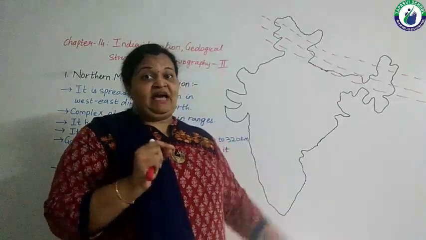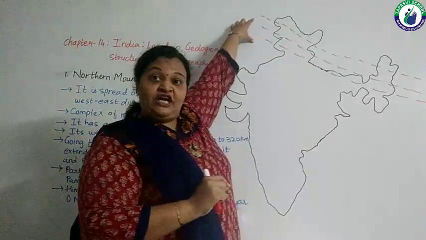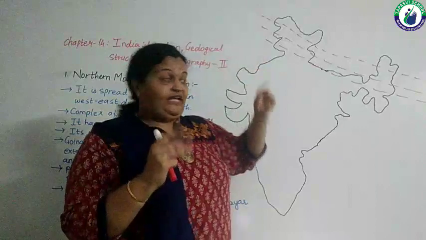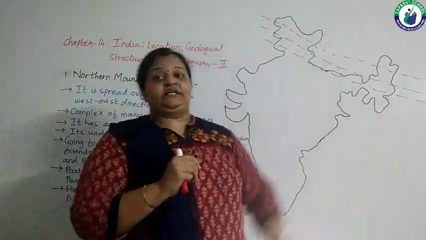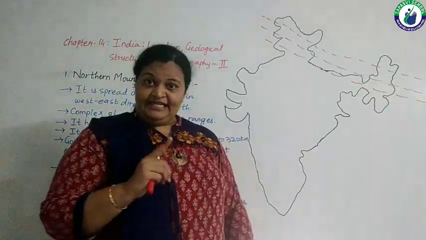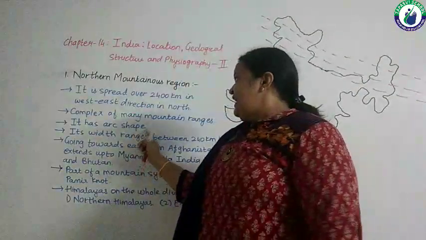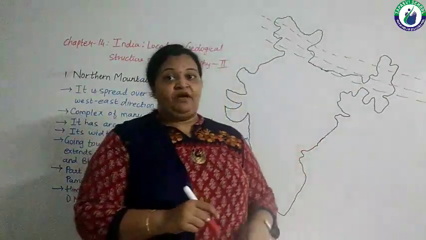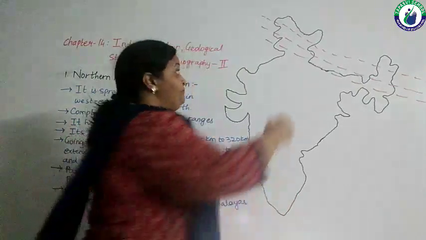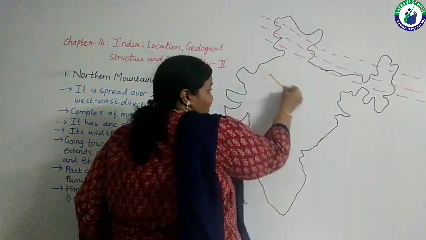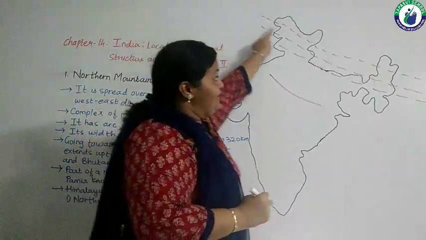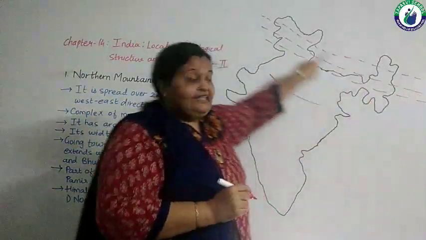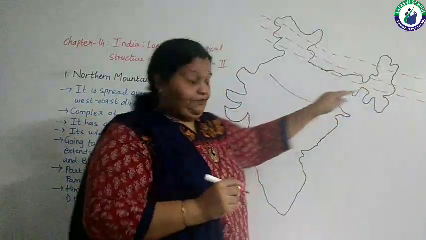So basically Himalaya is a combination of 3 mountains parallel to each other. Right? It is in the arc shape. What do you mean by arc shape? This is an arc shape. So you are able to see what we have drawn. It is in the arc shape.